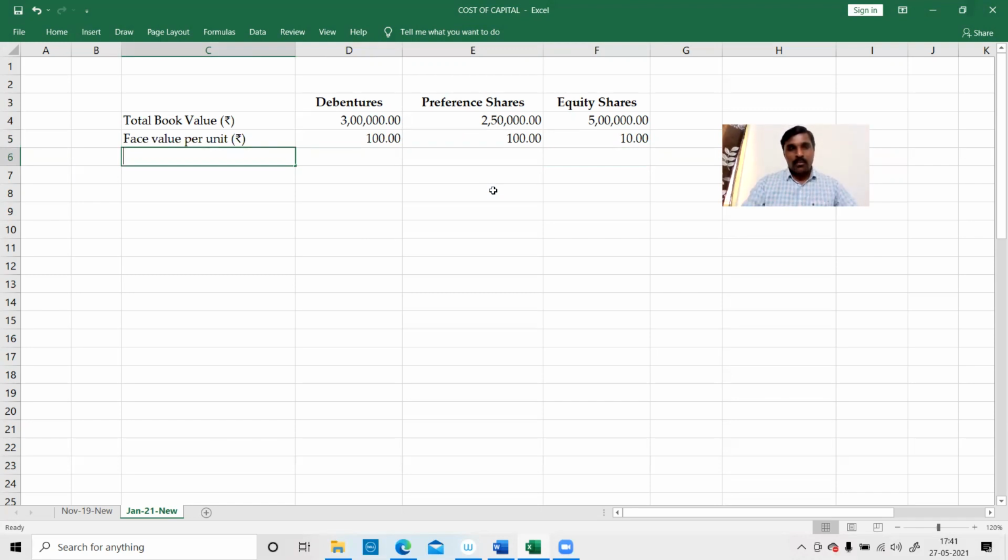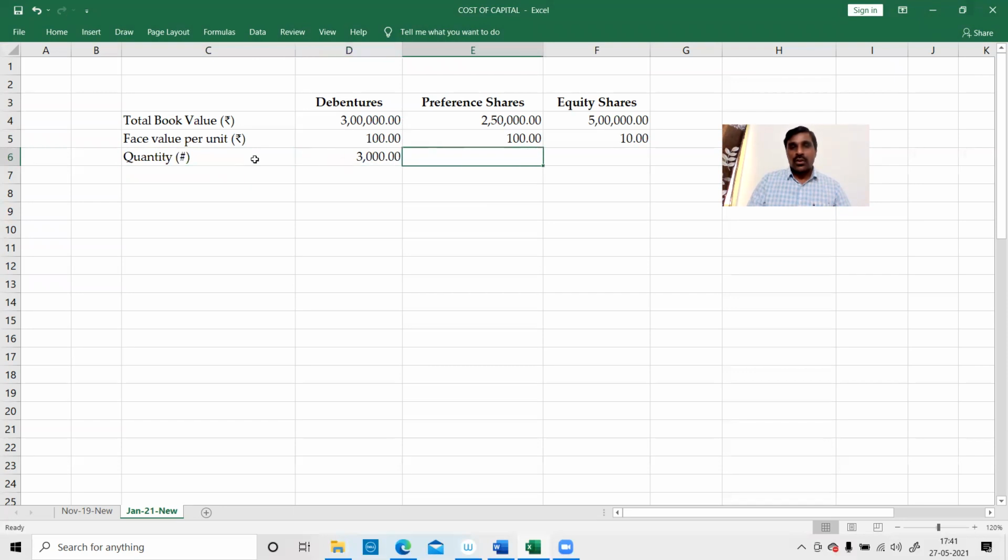Next, quantity. Once we have the total book value and face value per unit, we get the quantity. 3 lakhs divided by 100. This quantity is a number, not rupees. We should be very clear about our presentation. This is a number, not rupees.